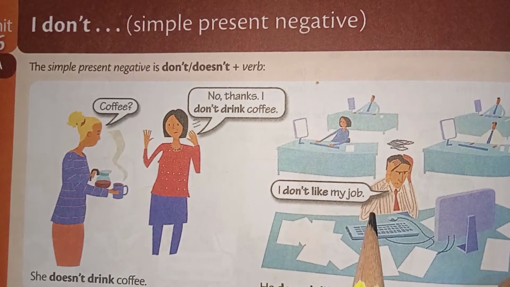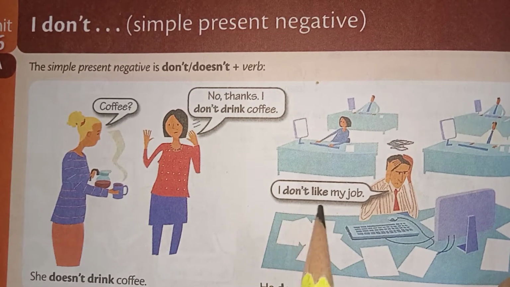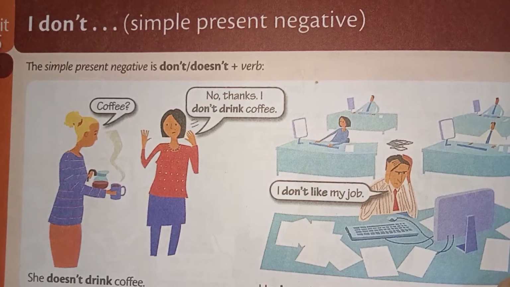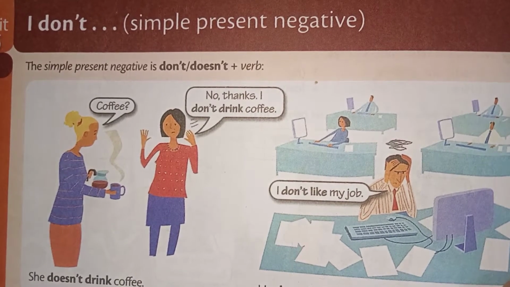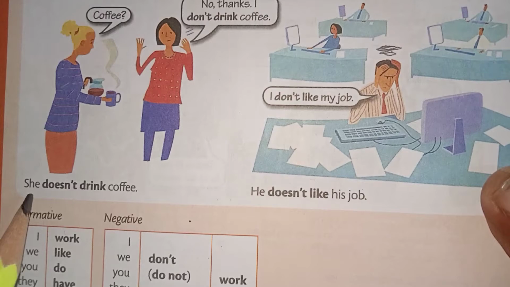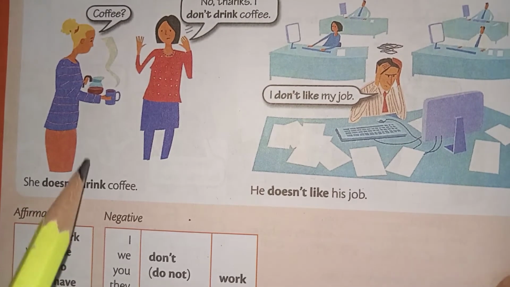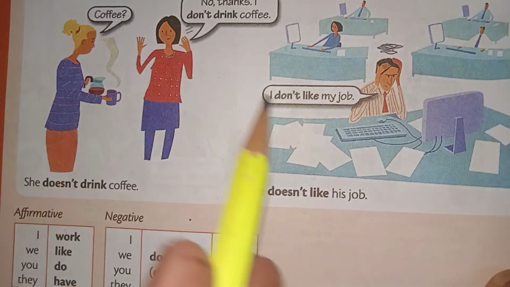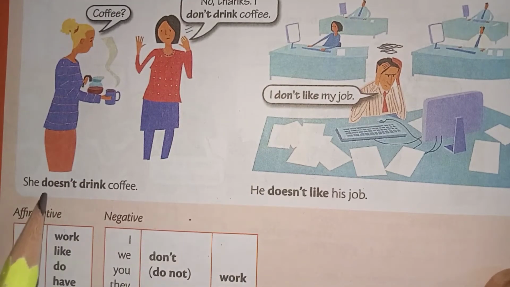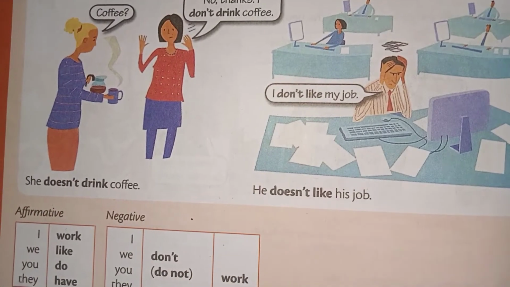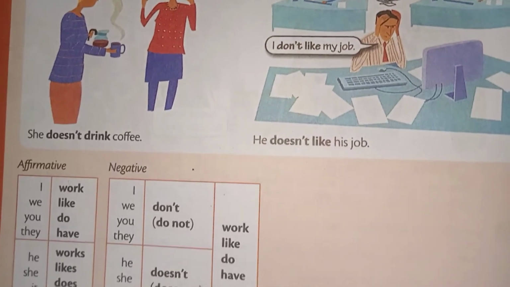I don't like my job. He doesn't like his job. She doesn't drink coffee. Don't or doesn't: these are the negatives of the present simple tense.